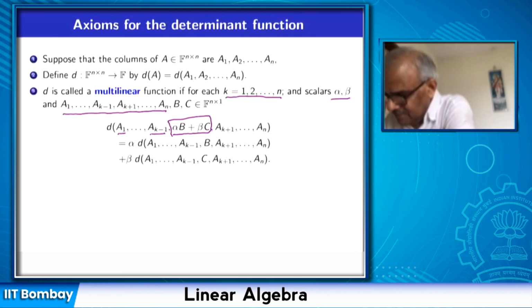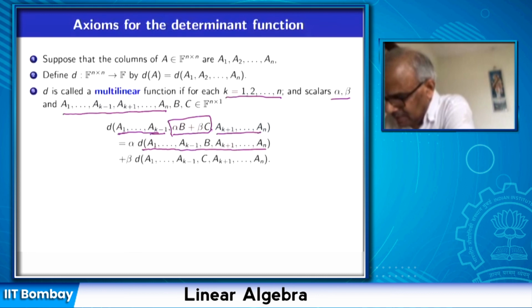The multilinearity means that I am fixing the other columns and changing the kth column. I take a linear combination of two column vectors. Then this is linear in the kth coordinate. So it is alpha times d(a1, ..., a(k-1), b, a(k+1), ..., an) plus beta times d(a1, ..., a(k-1), c, a(k+1), ..., an).